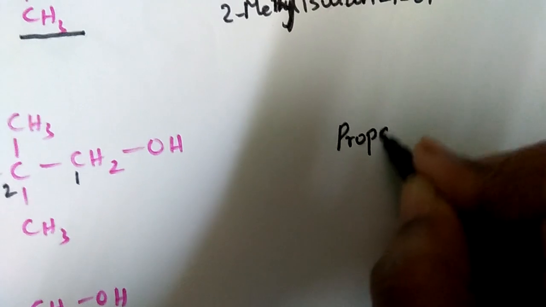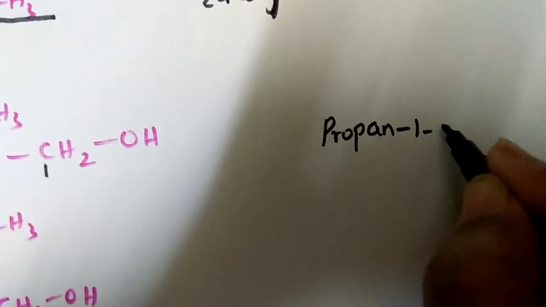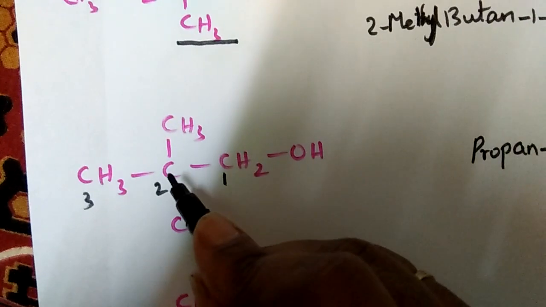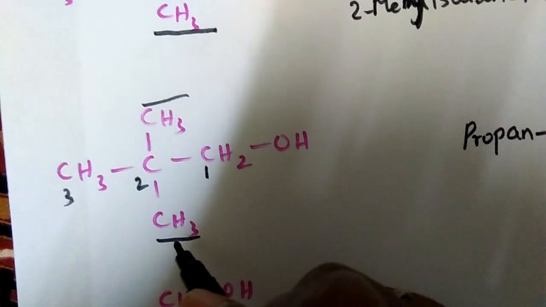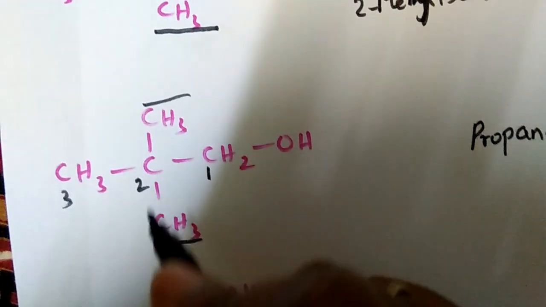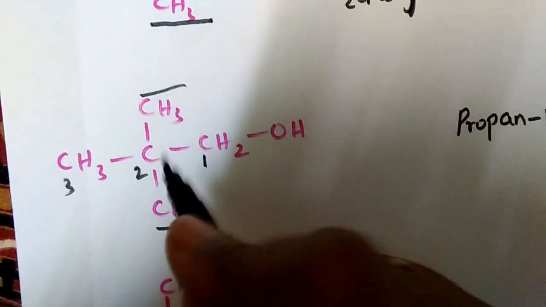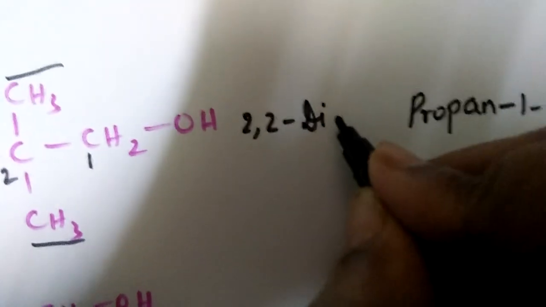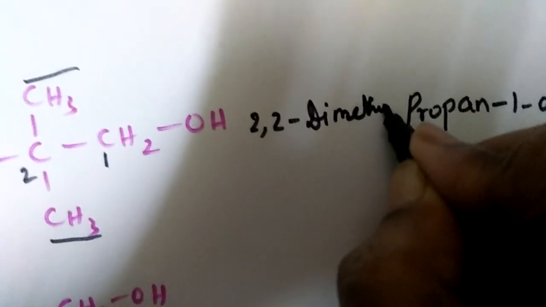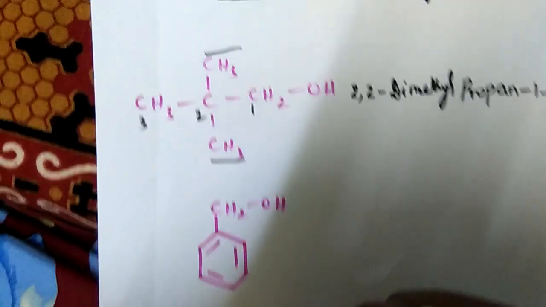So prop, and only single bonds, ane, and OH is attached to the first carbon. So 1-ol. But on the second carbon, 2 alkyl groups are there. This is one alkyl group and this is one alkyl group. 2 methyl groups. So on the second carbon, for both the methyl groups, you should mention it as dimethyl, and you have to mention the position of both the alkyl groups. So 2,2-dimethyl will be the prefix. 2,2-dimethylpropan-1-ol is the name of this compound.